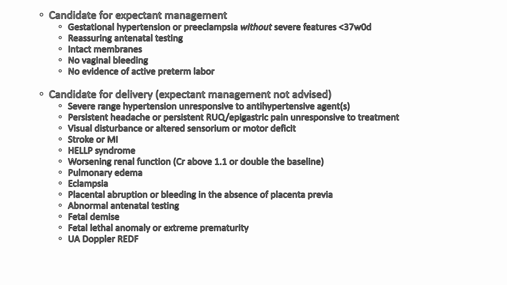These are the cases with severe range hypertension, particularly those not responding to antihypertensive treatment. Patients suffering from persistent headache, or persistent epigastric pain or right upper quadrant pain, visual disturbance, development of MI or stroke, HELLP syndrome, worsening renal function, pulmonary edema, eclampsia, abruptio placentae. There is abnormal antenatal testing, fetal death or any fetal anomalies detected, or there is abnormality in the Doppler study, particularly if there is reverse end diastolic flow.